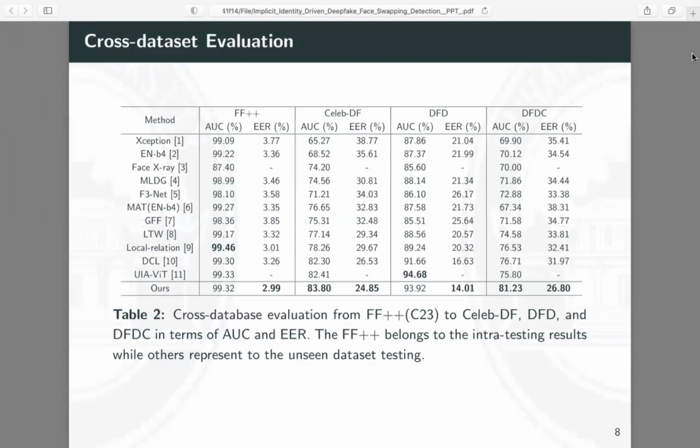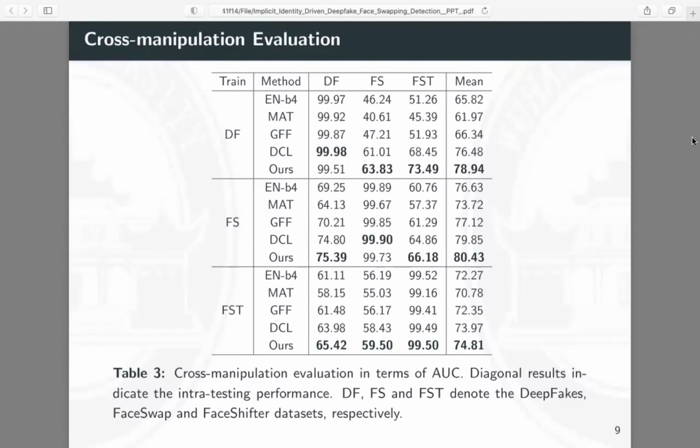It is worth noting that our model is not the most superior on the intra-testing dataset. That's because our IID focuses more on exploring generalization differences between real and fake samples rather than simply fitting the training data distribution. We further conduct experiments across manipulation methods to explore the generalization ability of the model for different manipulation methods.